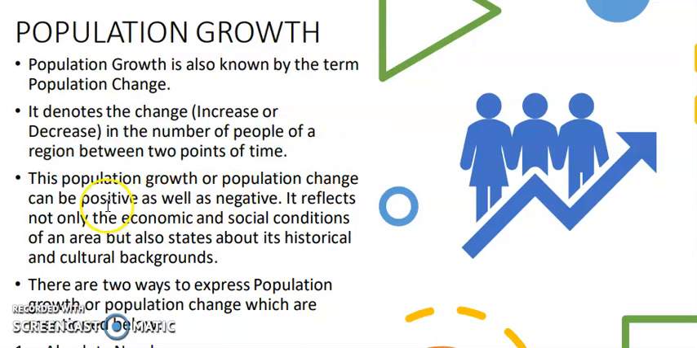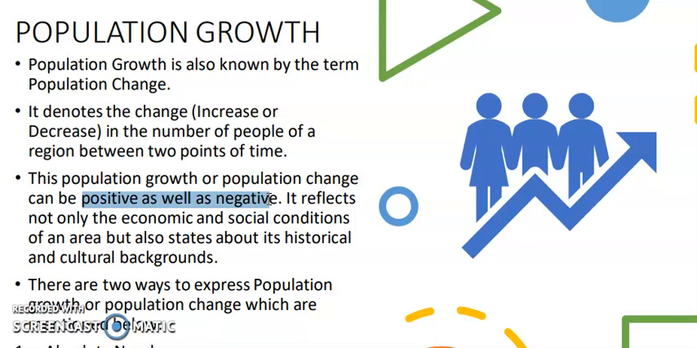Population change can be of two types. It is not always that population change means positive. Population change can be negative also. Because in a year, suppose 2021, whatever population is there, in the next year maybe the population can increase, maybe the population can decrease. Both come under population growth or population change only, but one is negative and the other is positive.